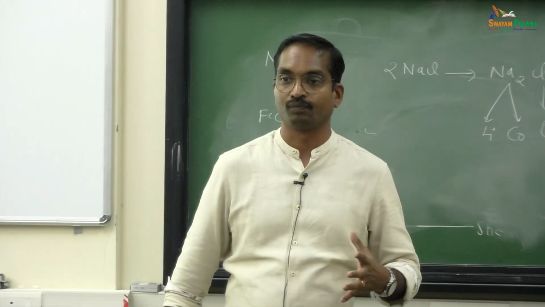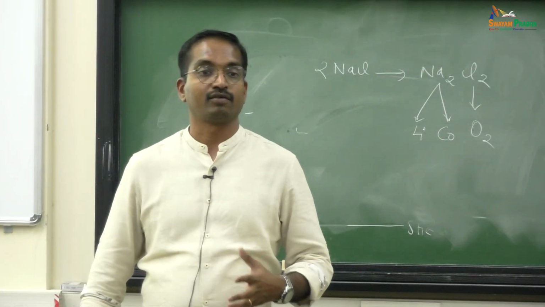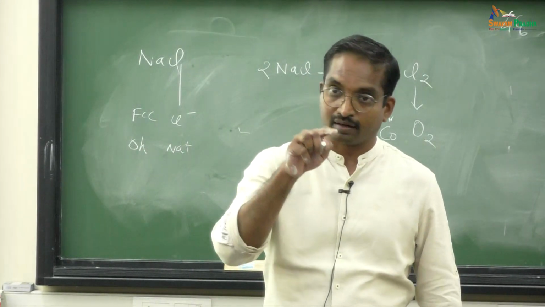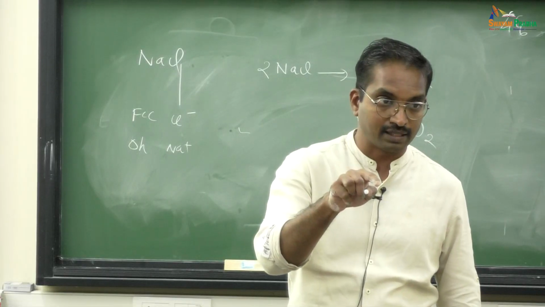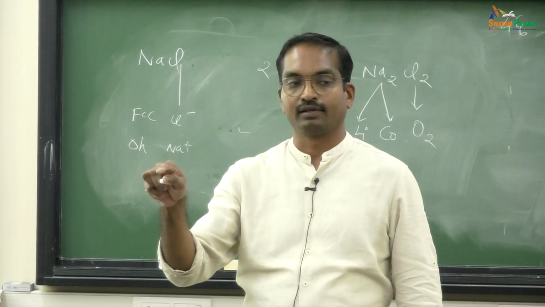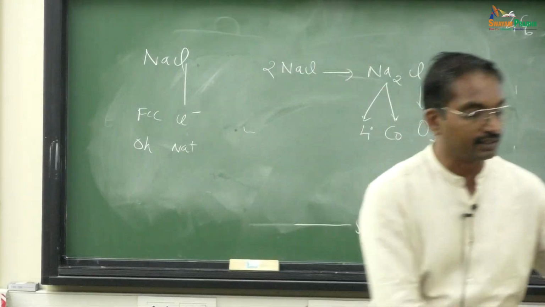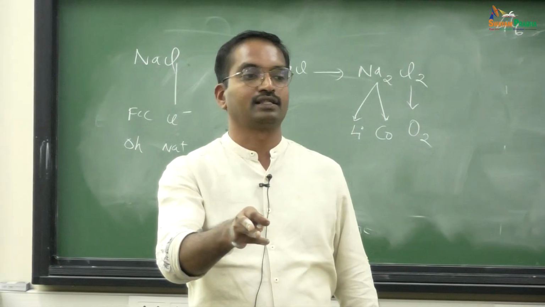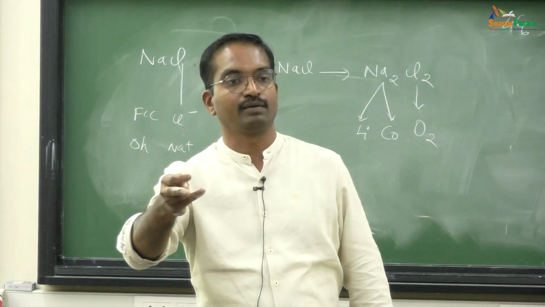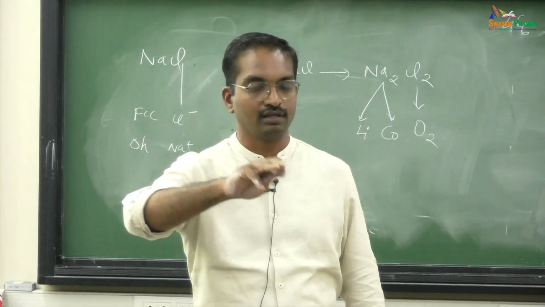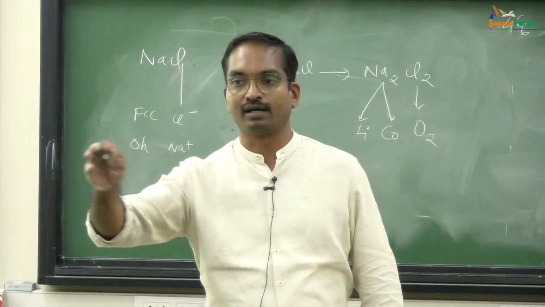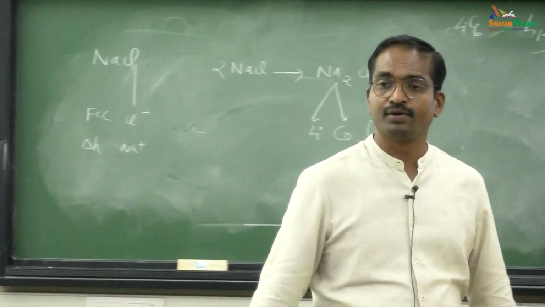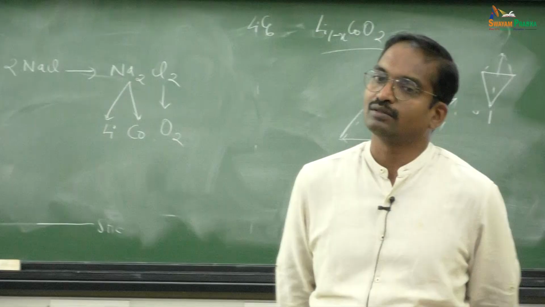How do you define this now? LiCoO2 is made of an FCC lattice of oxide ions, wherein half of the octahedral voids are occupied by lithium plus. Half means what? Not one side of the solid all lithium and one side all sodium. Alternate octahedral voids are occupied by lithium and cobalt alternatively, right? If you do it that way, you get the structure of LiCoO2.